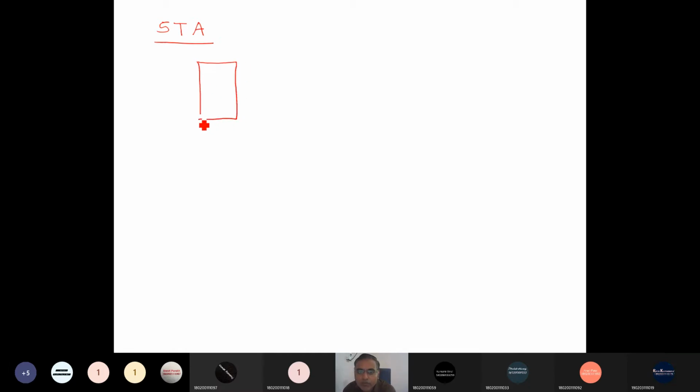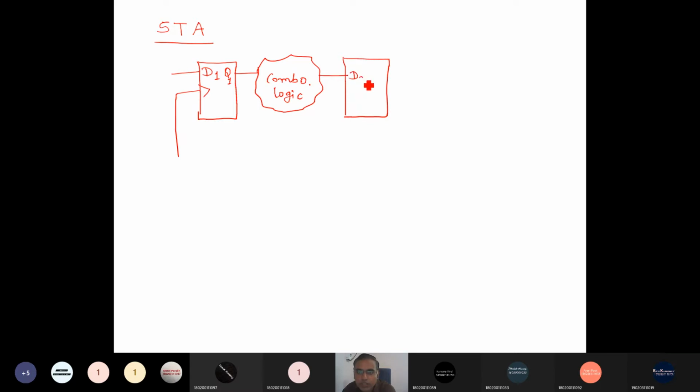Suppose this is a D flip-flop, with the clock and D1, and this is Q1. Here is some combinational circuit, called combo logic, and the output of the combo logic is given to another D flip-flop,